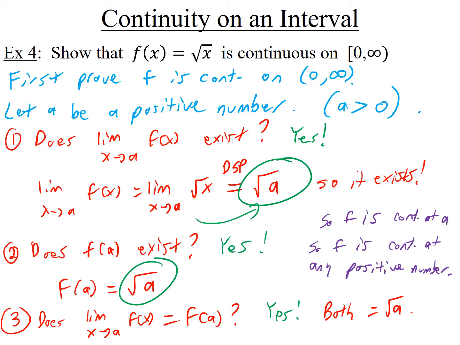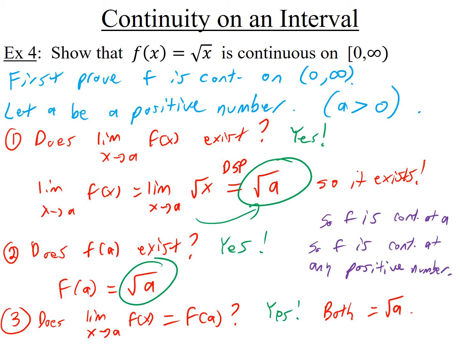If you want to prove something's true for infinitely many numbers, in this case, I want to prove that this function is continuous at every positive number, you say let a be a positive number, but that's all you tell me about it. And with only knowing that information, if you can prove that it's continuous at a, then it's continuous at every positive number.